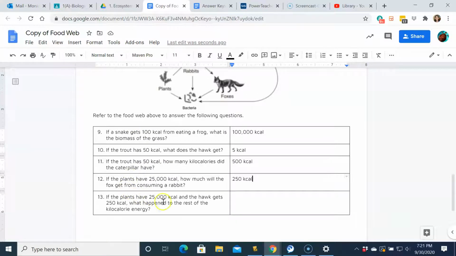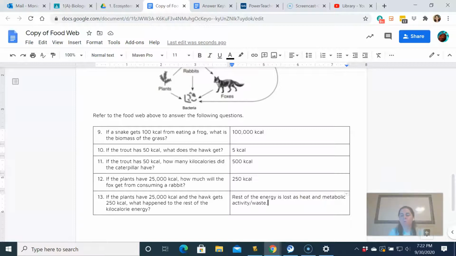If the plants have 25,000 kilocalories and a hawk gets 250 kilocalories, what happened to the rest of the kilocalorie energy? So we talked about this in class. In case you want a quick reminder, the rest of the energy is lost as heat and metabolic activity and waste. Okay?